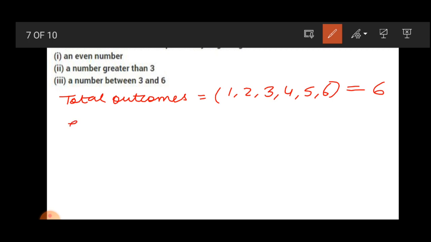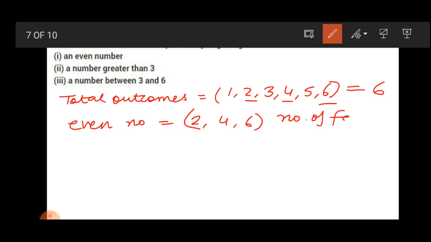Now, even numbers are 2, 4 and 6. So the number of favorable outcomes is 3.